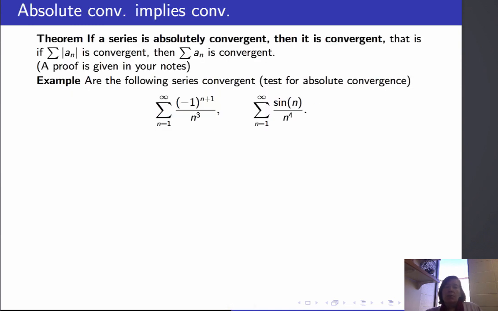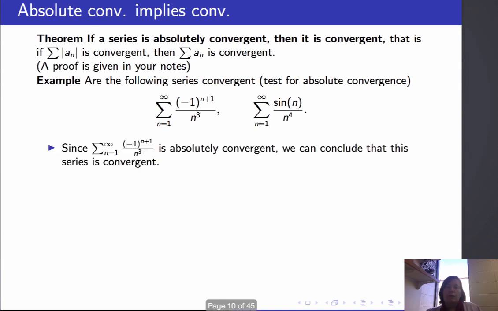Here's a theorem, and a very important theorem. If a series is absolutely convergent, then it's convergent. So if a series has positive and negative terms, and you look at the sum of the absolute values and discover that it's convergent, you can conclude that the series is convergent. Let's use this to test the following series for convergence.